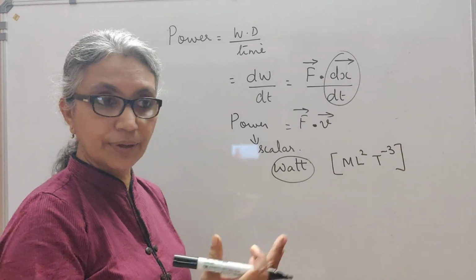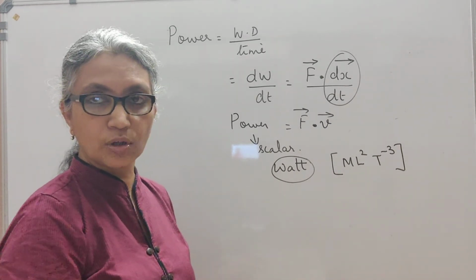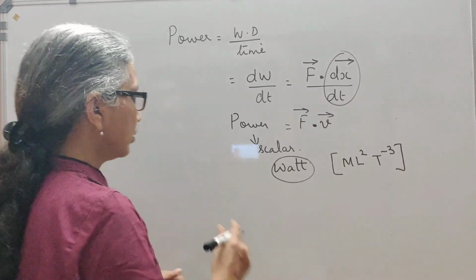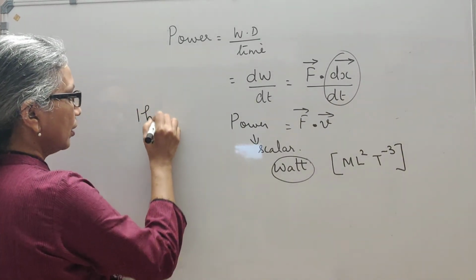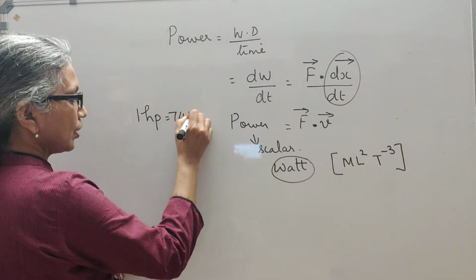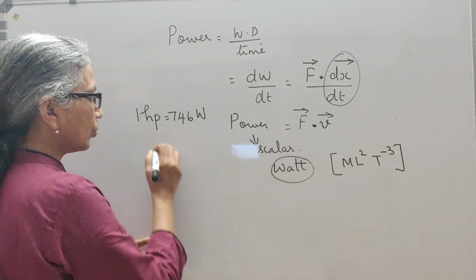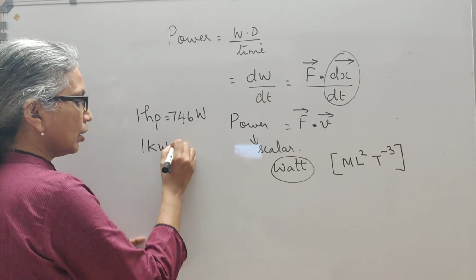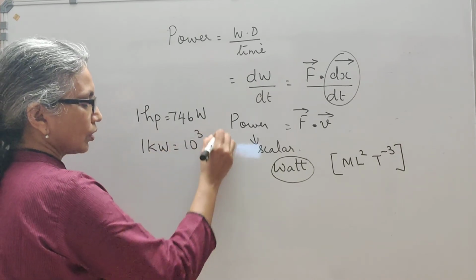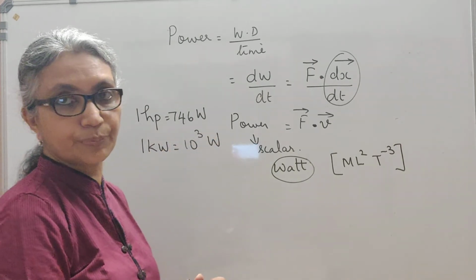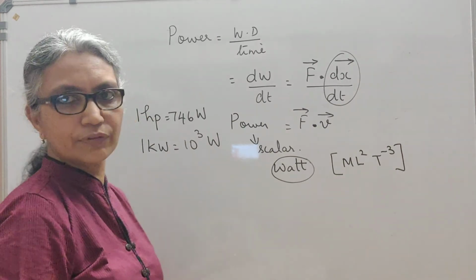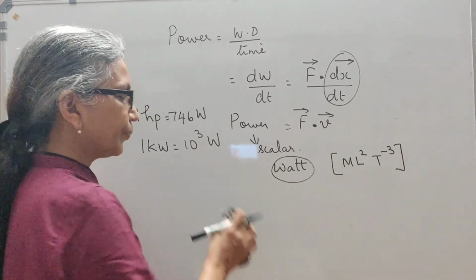Or if you're buying your motor pump to pump up water, it will be in horsepower. So 1 horsepower is 746 watts. That's a higher unit; this is the SI unit. We also have 1 kilowatt equal to 1000 watts. So these are the units of power that I think you have learned in 10th standard.